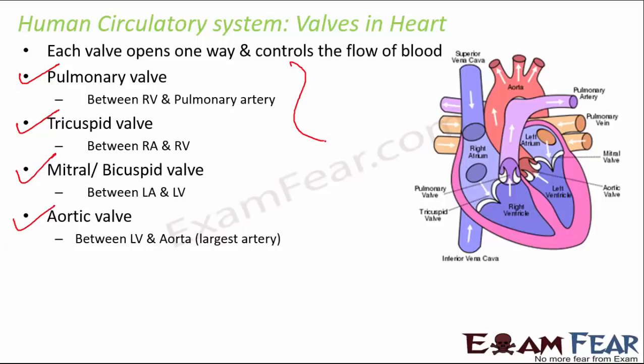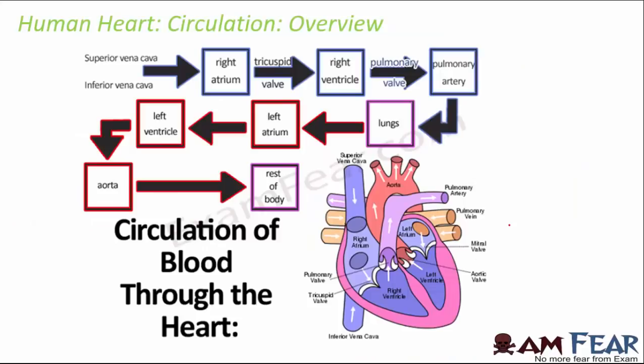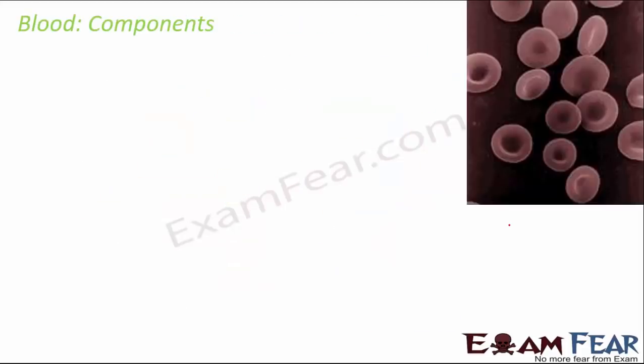So I think we know all of these valves. Basically you should know about all of these valves and when they open and close. You should be clear about all of that. One best way to remember is to remember this diagram. If you remember the structure, you anyway remember where these valves are located. And then overall the circulation of the heart, I think by now all of you know this, so I will not get into the detail, but yes, this is an important thing. When you are learning about the circulatory system, you should know from where the blood flows, where it goes, and how it is controlled by the valves. Okay, so that was about the circulatory system.